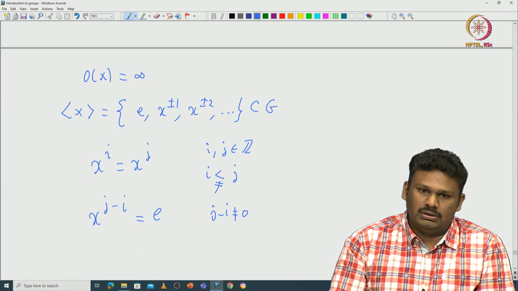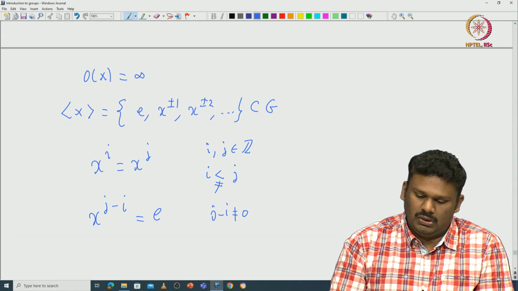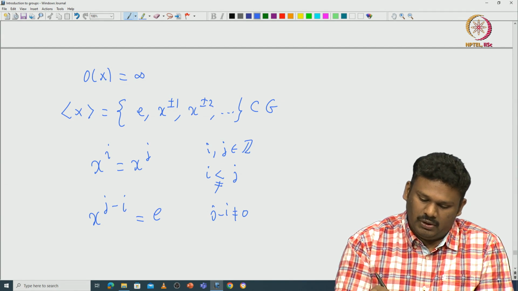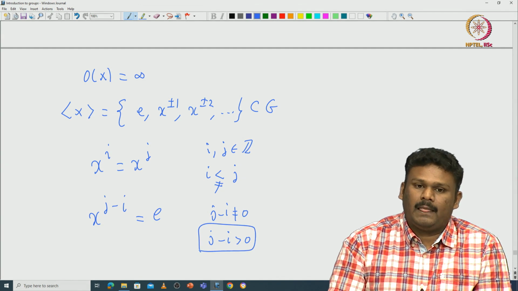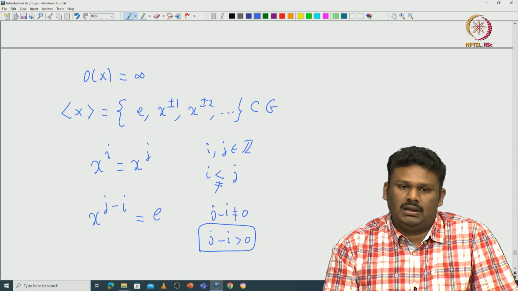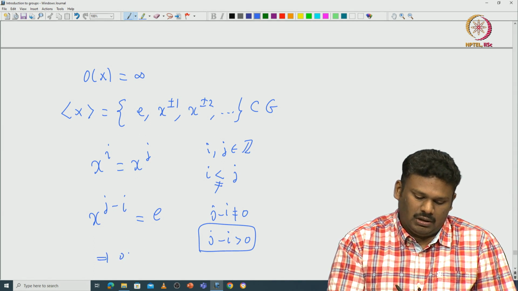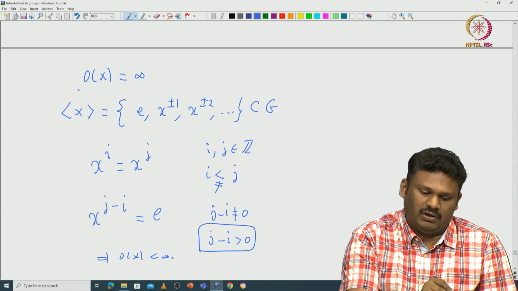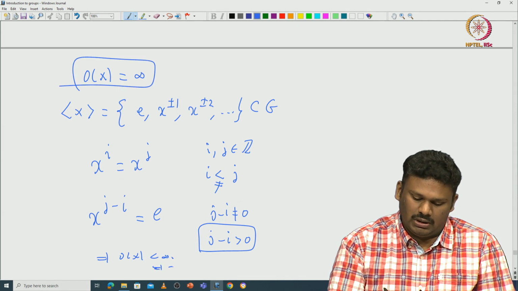So, there exists some natural number such that x power j minus i equals identity. That forces the order of x to be finite, but we started with the order of x infinite, which is a contradiction.